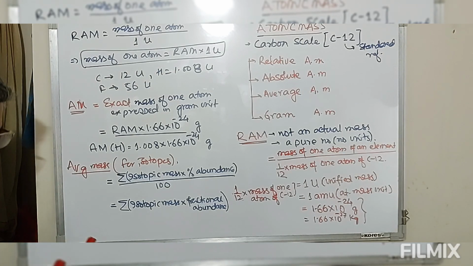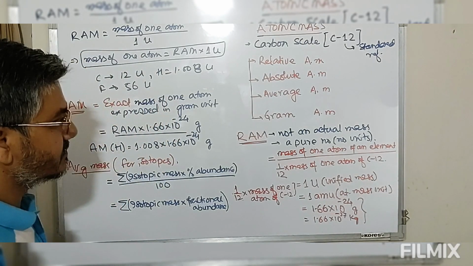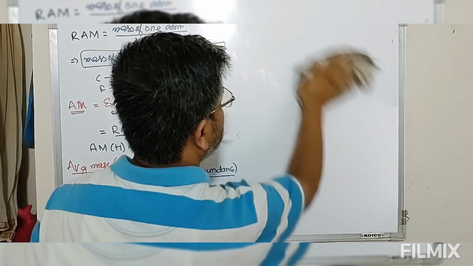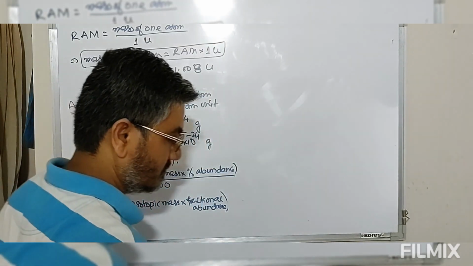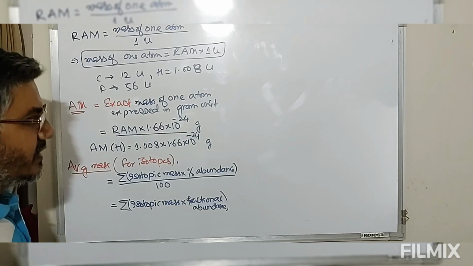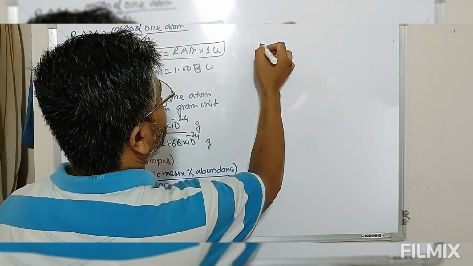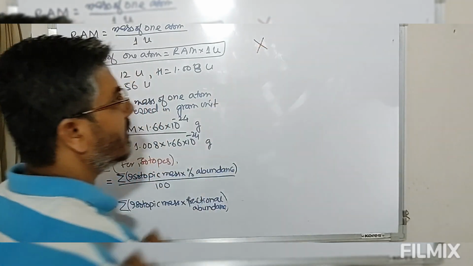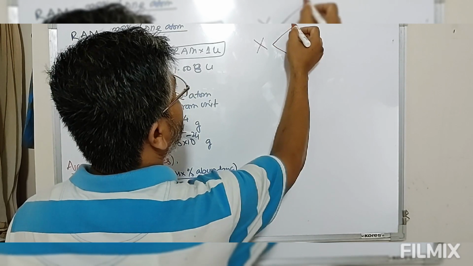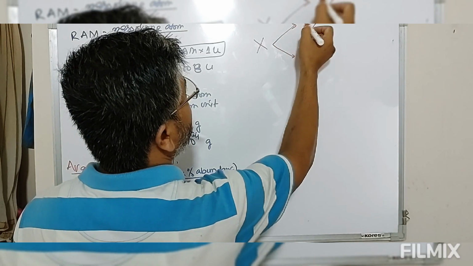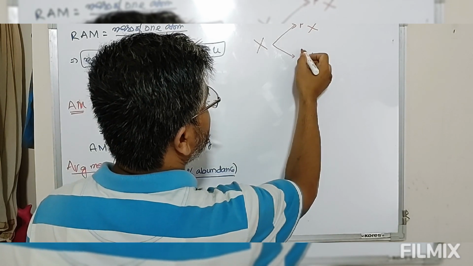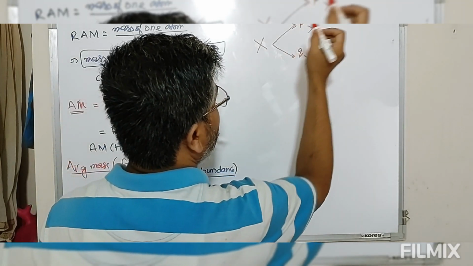So let's take this example. Suppose we have an atom X. This has got, suppose, two isotopic forms. Suppose the mass is P, and this mass is Q. This is isotopic mass.